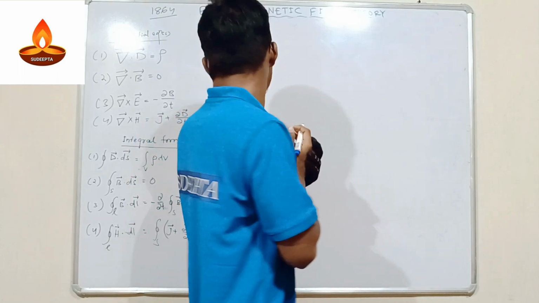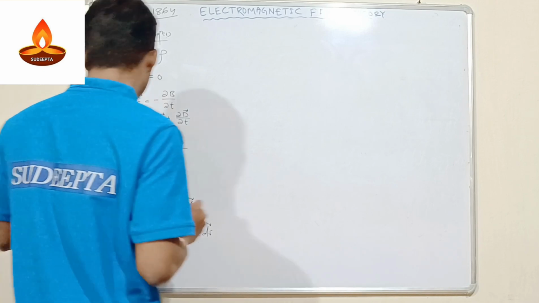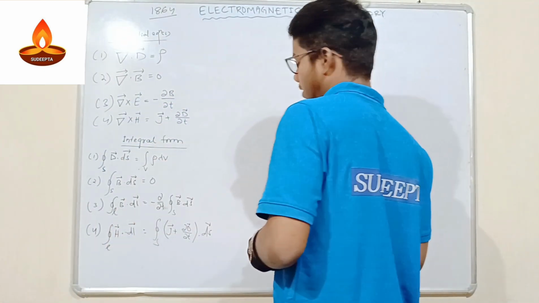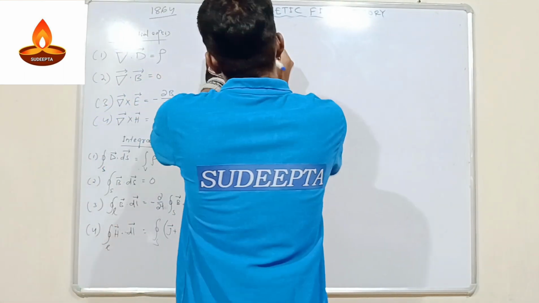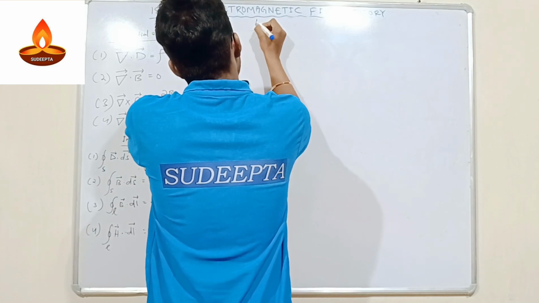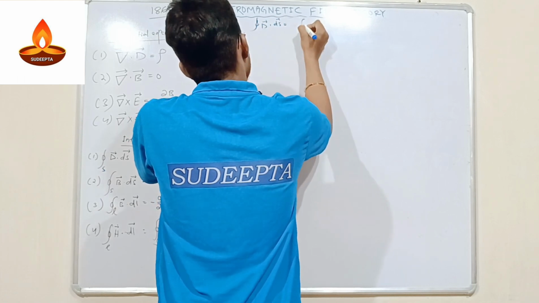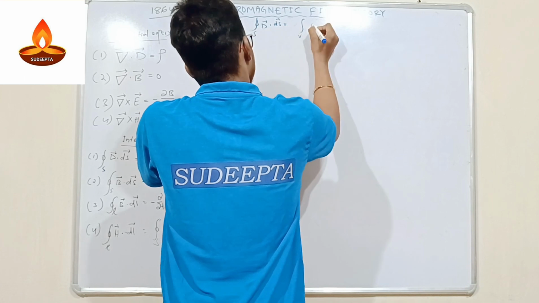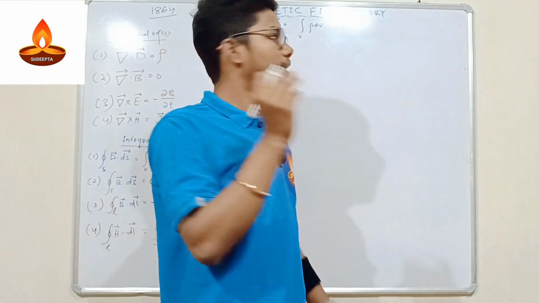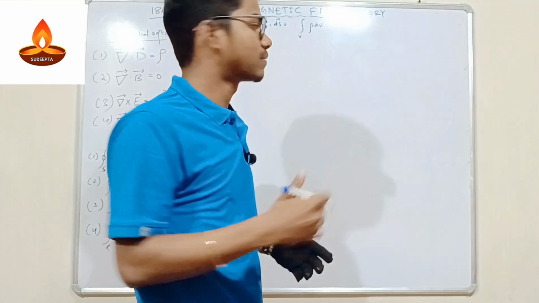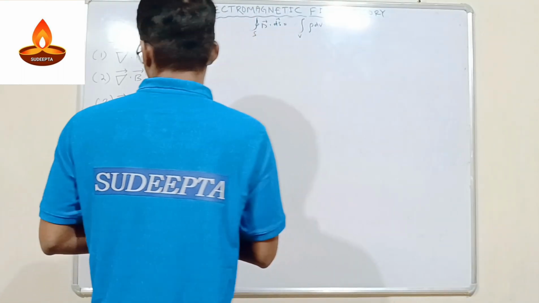The first equation we have to derive is the surface integral of D dot dS is equal to the volume integral of rho dV. Okay, so this is the first equation we have to derive. What we have to derive? We have to derive that the surface integral of D dot dS is equal to the volume integral of rho dV. So what is D? I have told you. D is the displacement density, okay, displacement density here. And rho is the volume charge density.